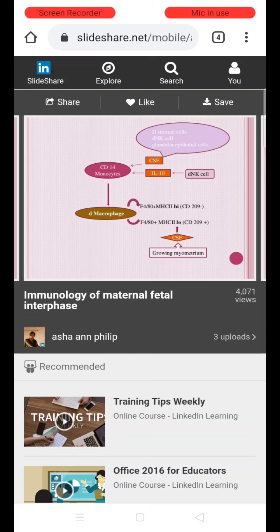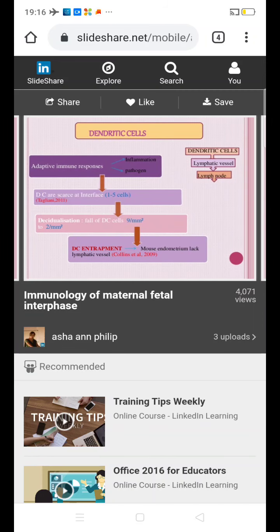These act on the CD14 monocytes, which in turn can produce colony stimulating factors, interleukin 10 and macrophages, which also play an important role in the major histocompatibility complexes which affect the growing endometrium and the development of the fetus. So dendritic cells become adaptive immune responses, play an important role, and these cells are involved in inflammation and pathogen response. So dendritic cells are very scarce at the maternal-fetal interface.